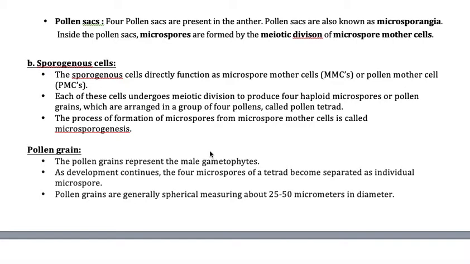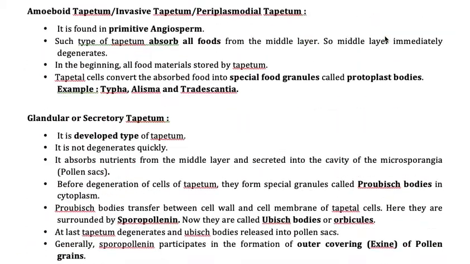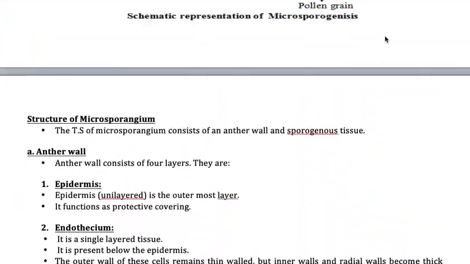Now, pollen sacs. There are four pollen sacs, because the anther is a tetragonal, four-cornered structure. The tetragonal structure is called microsporangia. The four corners are there, that's why four pollen sacs are present, and they contain microspores, and they undergo meiotic division to form microspore mother cells. I'll scroll up and explain it in a little more detailed way. Now I'm scrolling up.